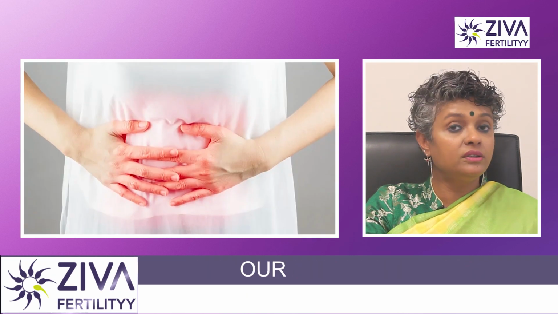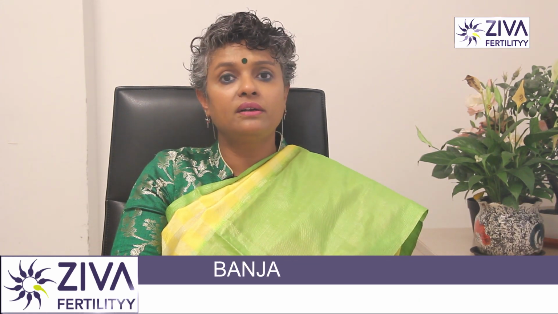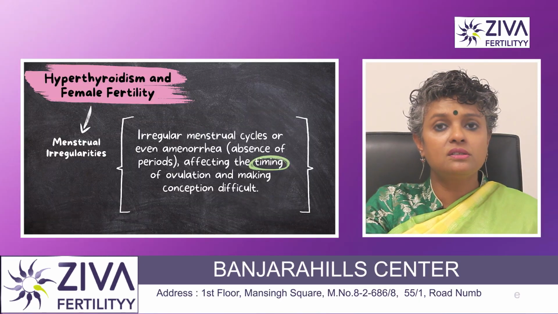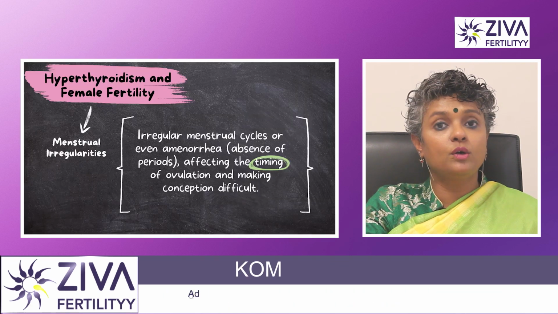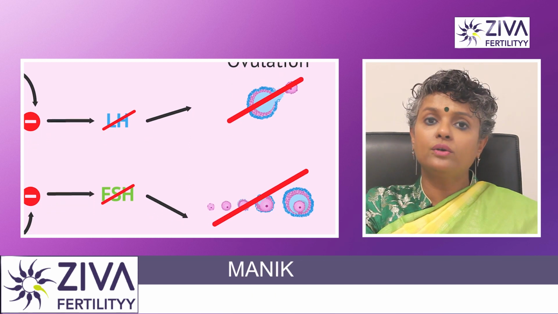Let's now look at hyperthyroidism and its effect on female fertility. This can also cause menstrual irregularities or even amenorrhea, which is absence of periods, which affects the timing of ovulation, making it very difficult for you to conceive naturally. It can lead to reduced fertility.